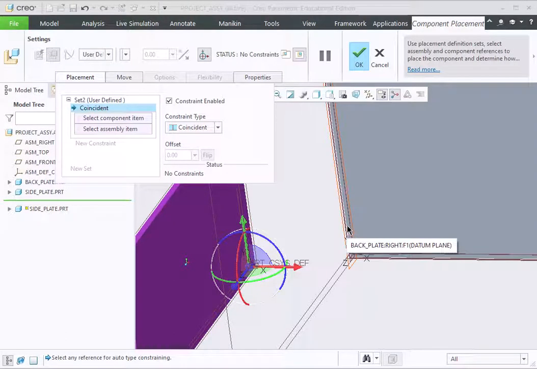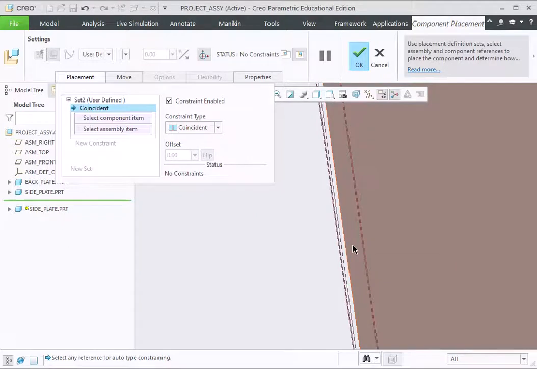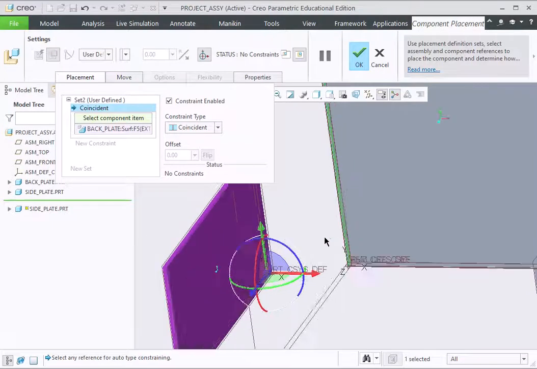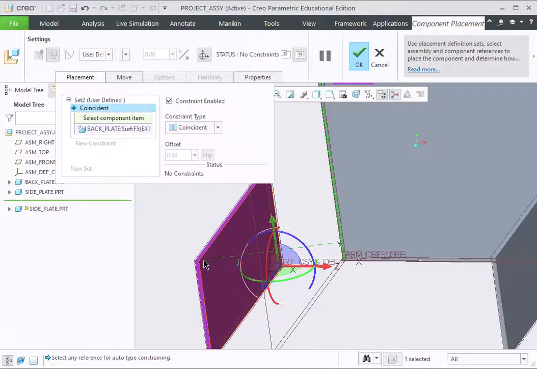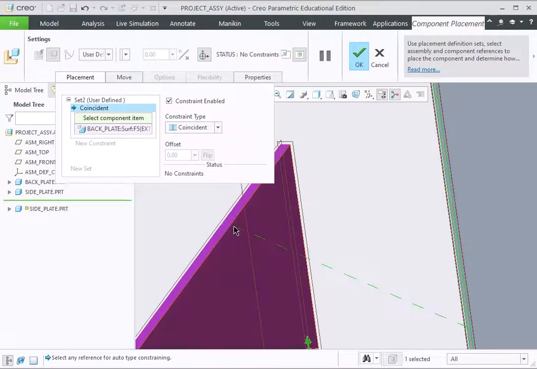Now, are we going to pick the datum or right mouse click? Let's get in here a little bit tighter. That's the panel we want. That's the surface we want, and we want it coincident with the back surface of this. So that's the front surface, right mouse click, the back surface.